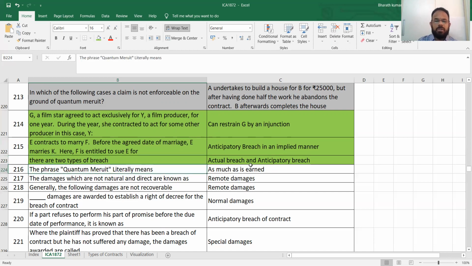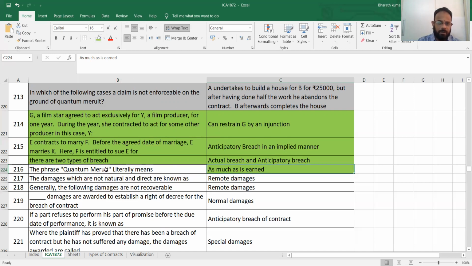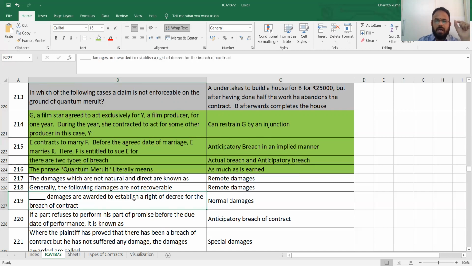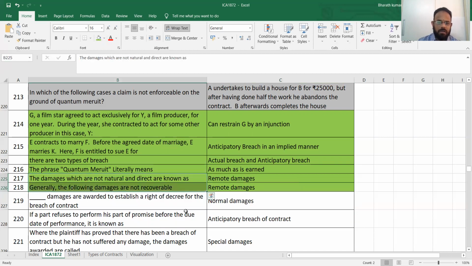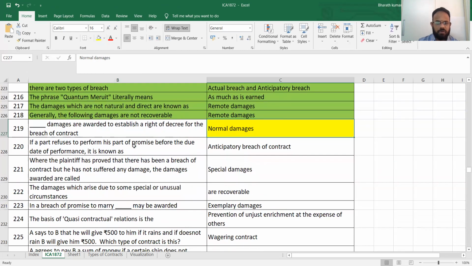Next, quantum merit means what? As much as is earned. That's what I told. In the way it is getting completed, this also is going to be in green color. Why? Quantum merit is a jargon term. As much as is earned. Now, the damages which are not natural and direct, some damages you pay, or the not recoverable damages, are also called remote damages. Are we clear? I'm marking all this in green color. You know why. Dash damages is for you to establish a right of decree. This and all is only normal damages. You don't have a separate damages for it.